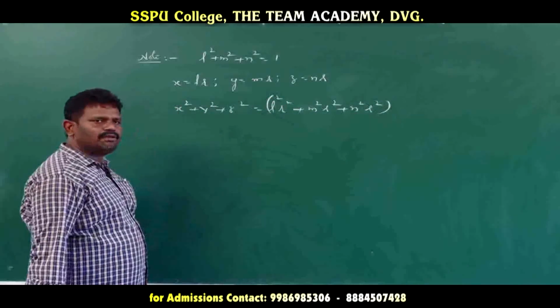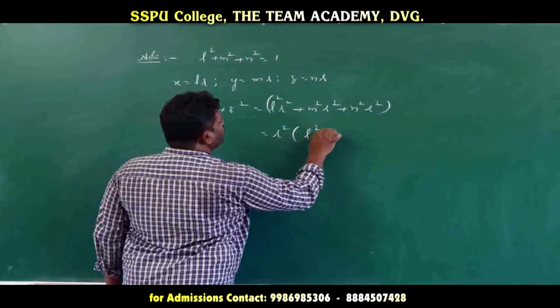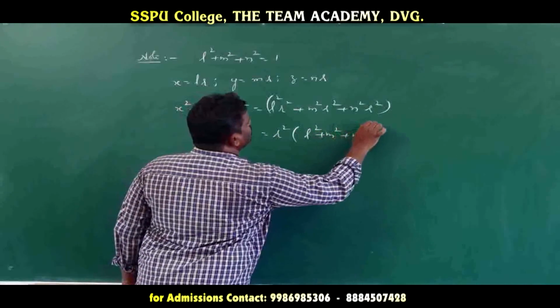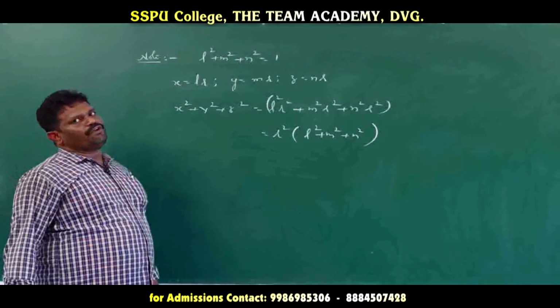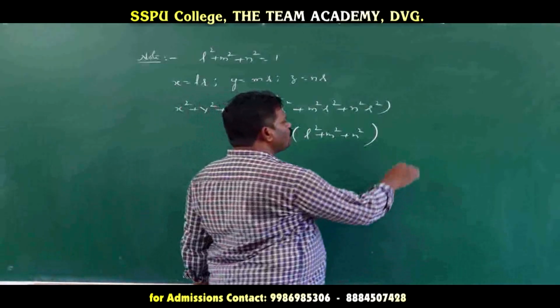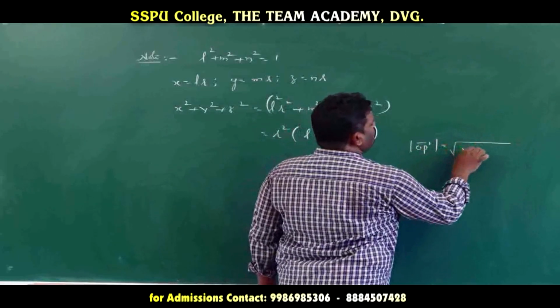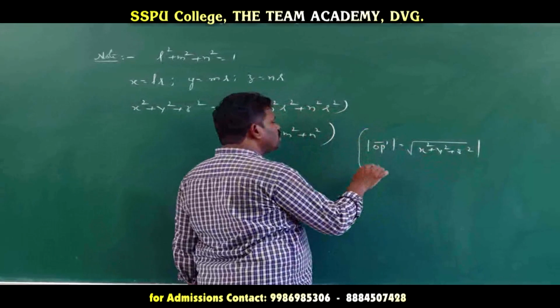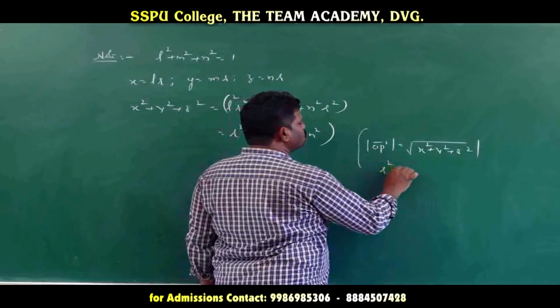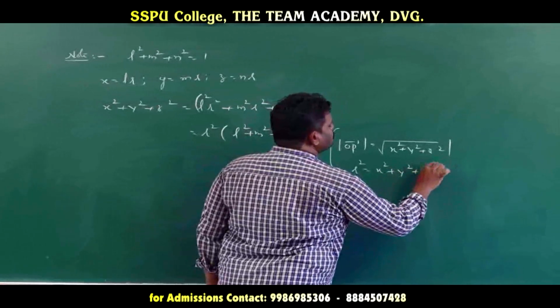Now if we take the common value, R square is common there. Then what we have here is L square plus M square plus N square. Now this value, if you want it, I already told you about the position vector. The magnitude of OP bar, the position vector magnitude, is equal to the square root of x square plus y square plus z square. So instead of this magnitude, R square is equal to x square plus y square plus z square.